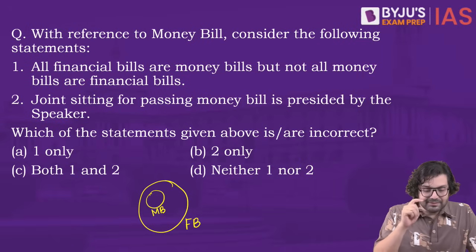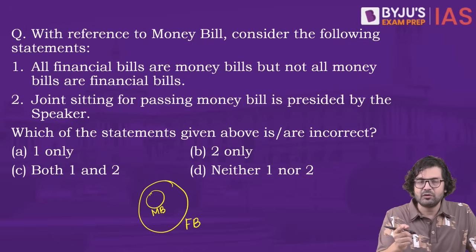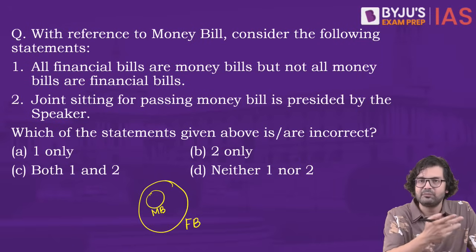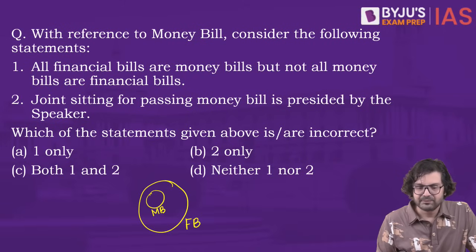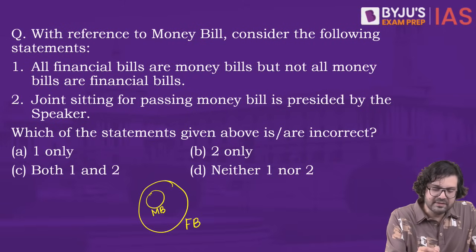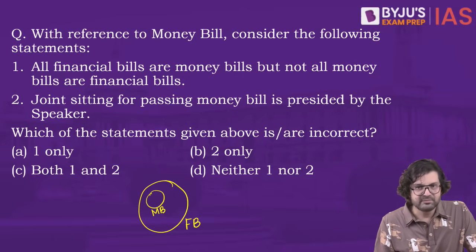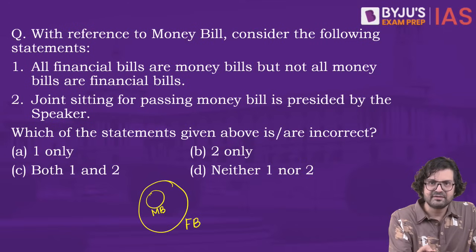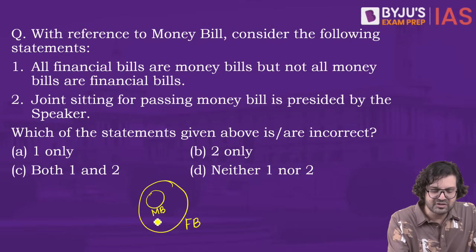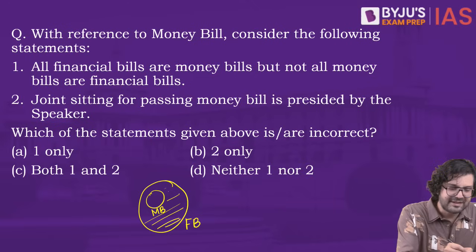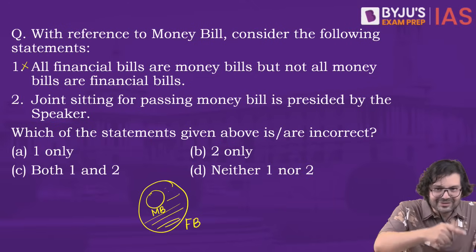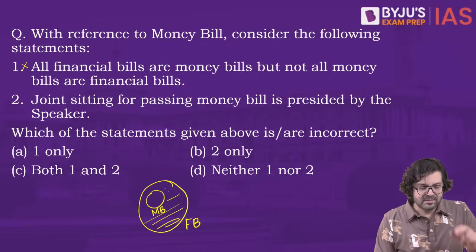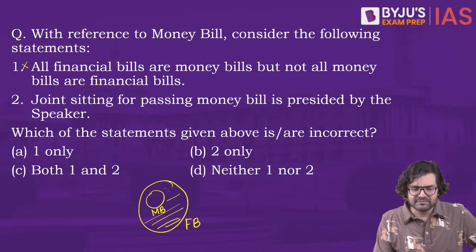Because we have some other types of financial bills also, which we call financial bills type 1 or type 2 under Article 117. So a money bill is a type of financial bill. This means all money bills are financial bills, but not all financial bills are money bills. So this statement is wrong. It's the exact opposite.